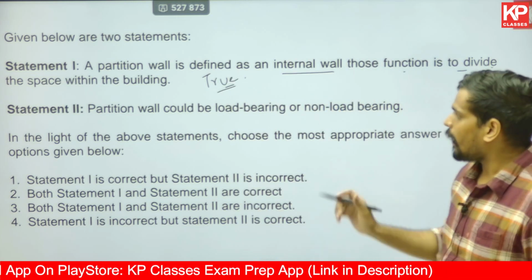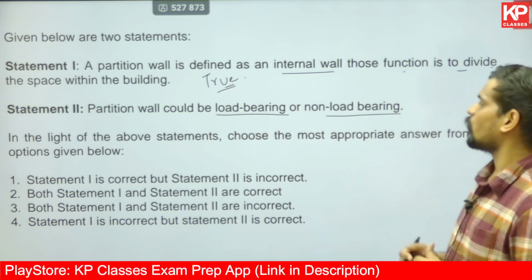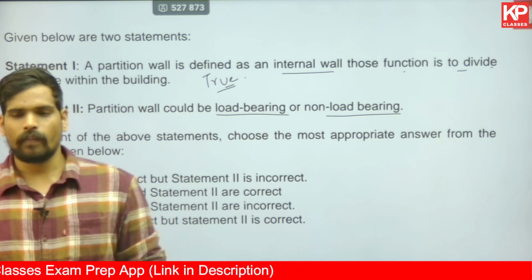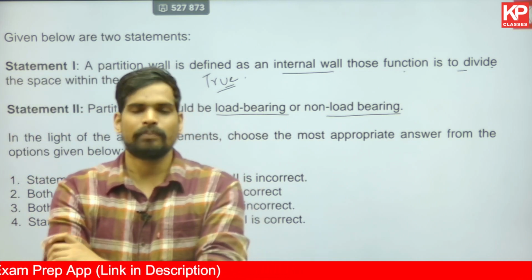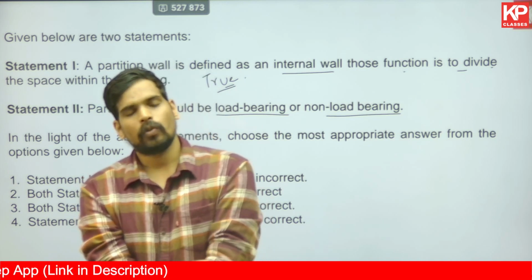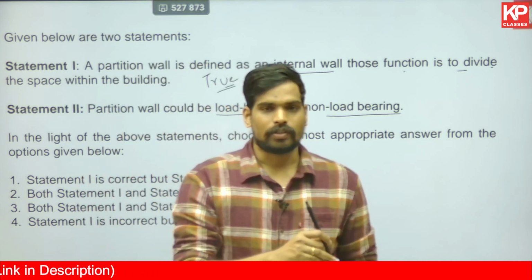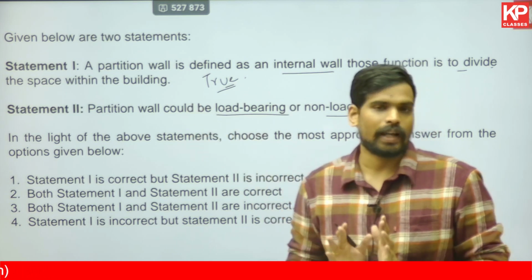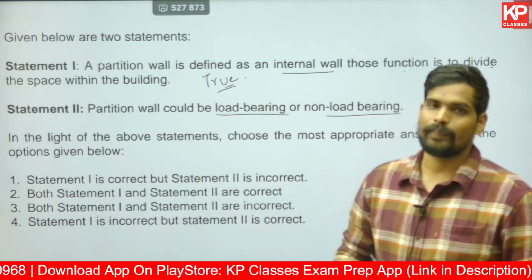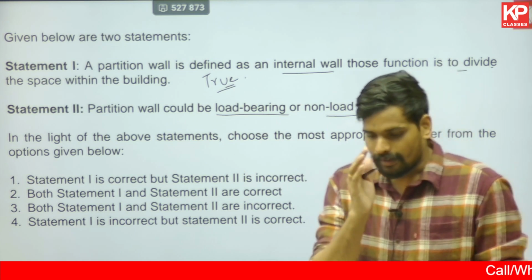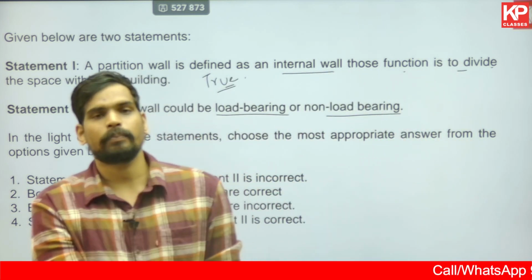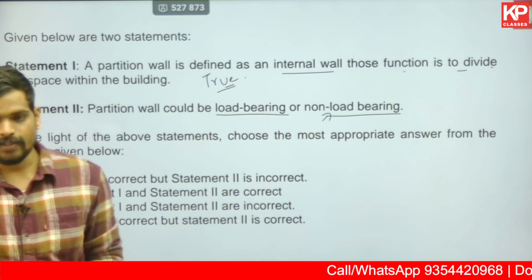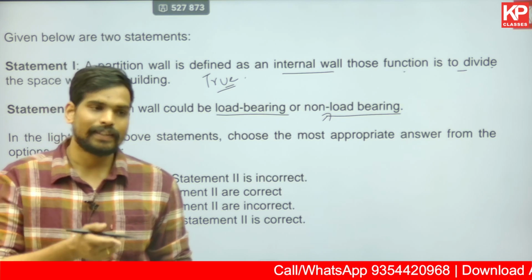The second statement: a partition wall could be load bearing and also non-load bearing. Technically speaking, partition walls in most cases, I would say more than 99% of the cases, are non-load bearing. Load bearing are only external walls. But can you for sure say that this is a false statement? 99% of the time it is false that partition walls are load bearing. But still, can you be 100% sure that a partition wall is always non-load bearing? Obviously no. There are instances where a partition wall can also be load bearing, that can take load also.